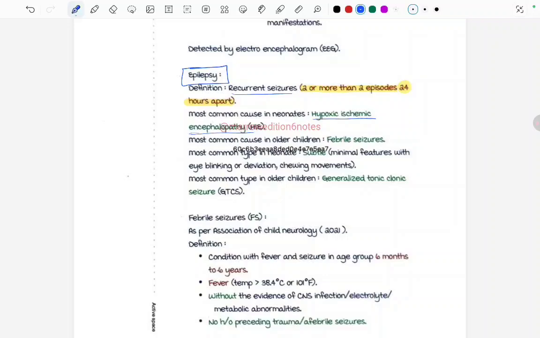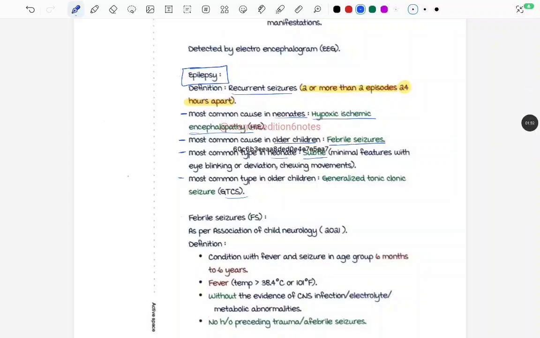So most common cause in neonates is hypoxic ischemic encephalopathy. Most common cause in the older children is febrile seizures. Most common type in neonate is subtle, that is minimal features with eye blinking or deviation or chewing movements. Okay, most common type in neonates, and most common type in the older children is GTCS, that is generalized tonic-clonic seizures.